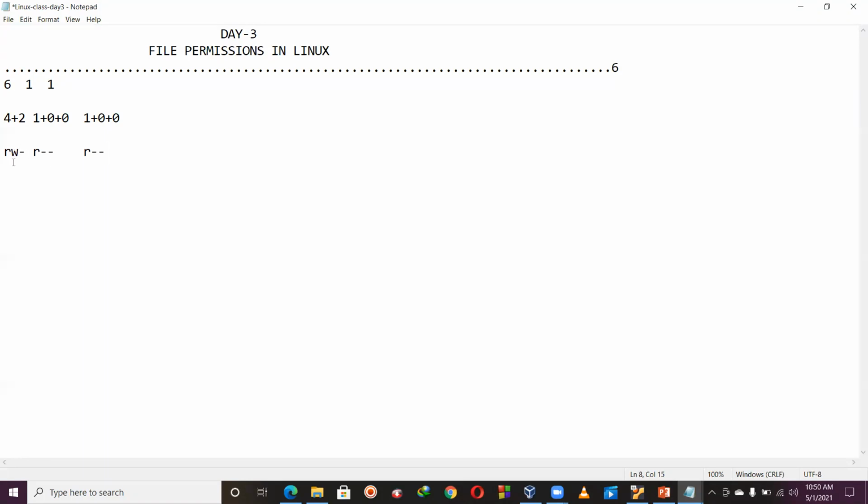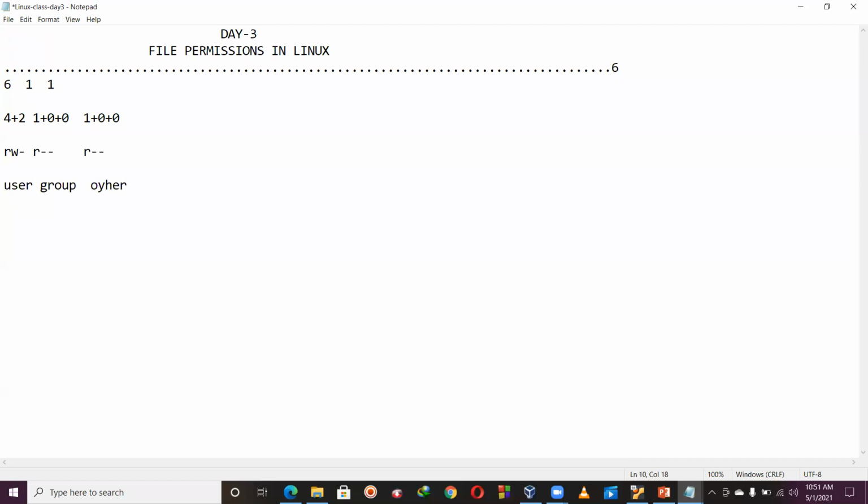Once again, I am going to set the read permission, write permission for the user. Read permission, no write, no execute permission for the group, and the same thing for the other. So this is for the user, and this is for the group, and this is for the other.